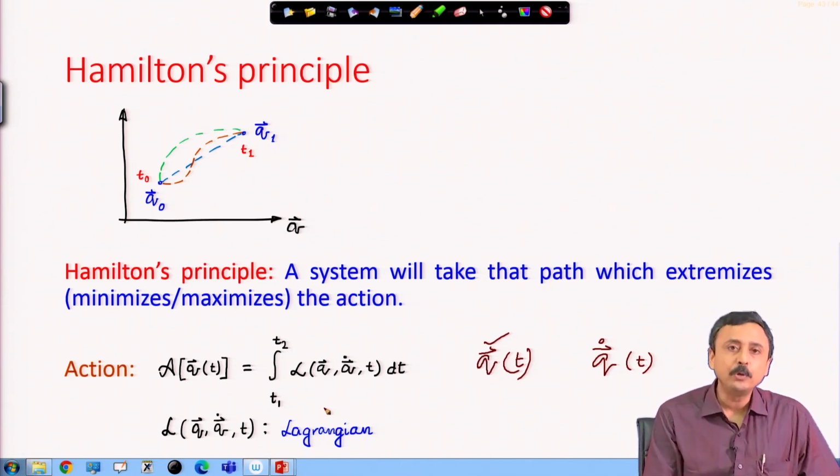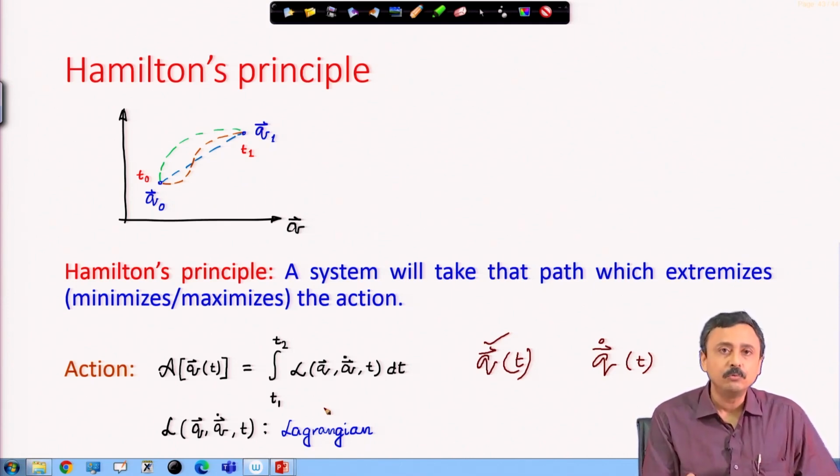Therefore, I can keep doing this and I will choose whichever is either minimum or maximum, that we will see.